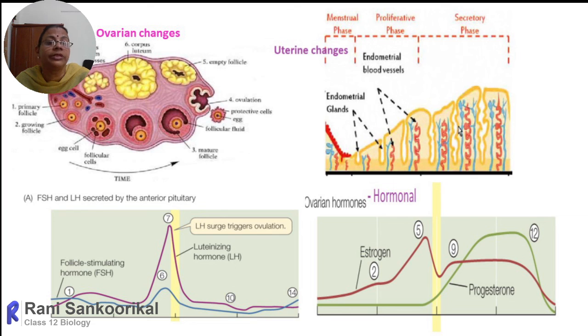In the lower region, we have represented the hormonal levels of the pituitary. Here the pituitary hormones are two: FSH and LH. From the 5th day onwards, there is a gradual increase in FSH and LH. And the LH will surge suddenly on the 13th or 14th day. As a result of the LH surge, the Graafian follicle ruptures and the ova is released. Soon after that, the FSH and LH will decline.